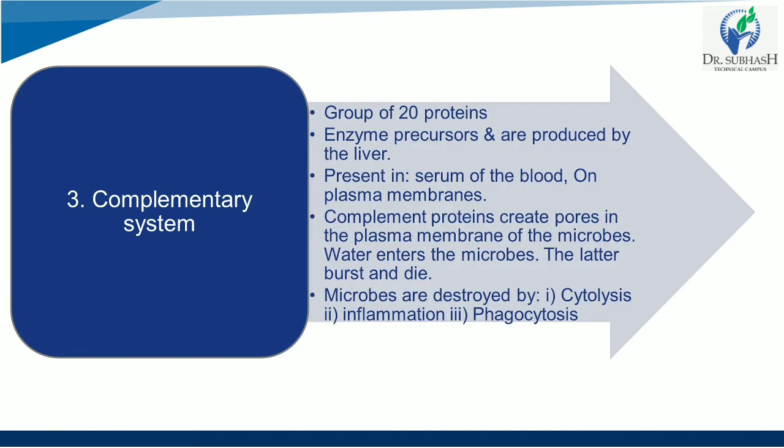This is the complement system. The complement system has a group of 20 protein enzyme precursors produced by the liver, and these are present in the serum of the blood and on the plasma membrane. Complement proteins create pores in the plasma membrane of the microbe, and then water enters the microbes. They burst and die. Microbes are destroyed by cytolysis, inflammation, and phagocytosis.